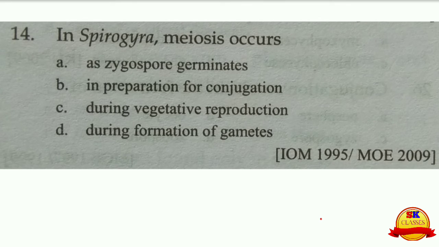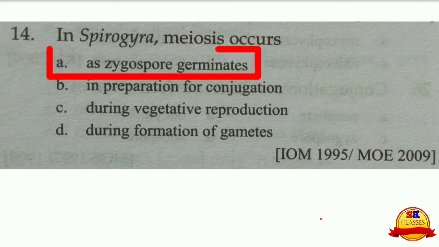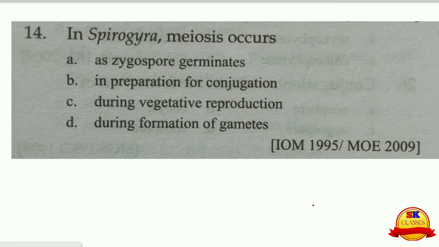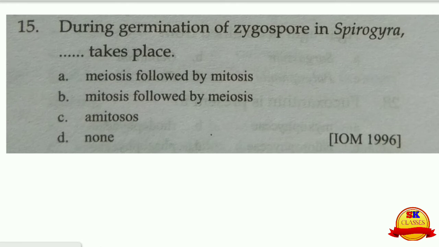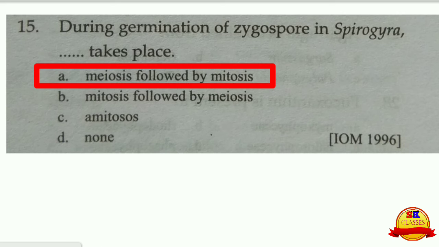Number 14, in Spirogyra meiosis occurs as the zygospore germinates. That is the A choice. As zygospore germinates, meiosis is taking place. The next one is, during germination of zygospore in Spirogyra, dash takes place. Same question, meiosis is followed by mitosis. Meiosis takes place in the germination of the zygospore, and it is followed by mitosis.